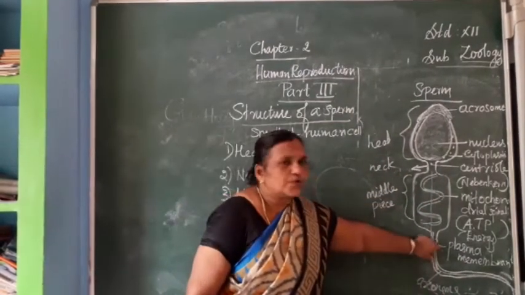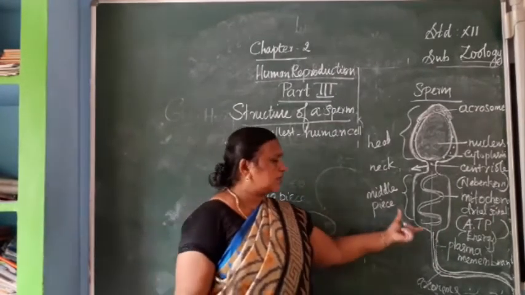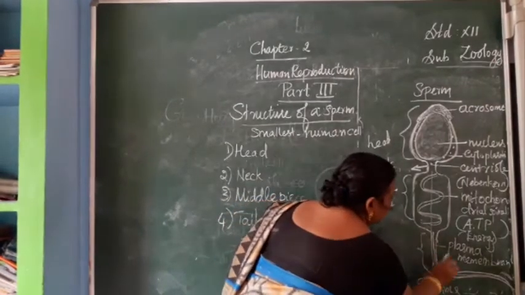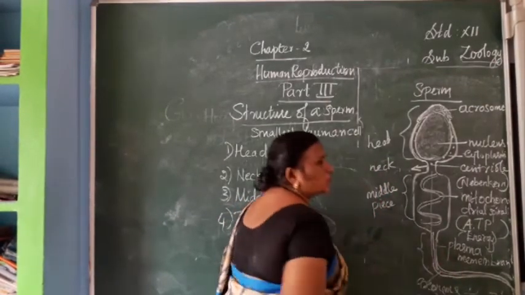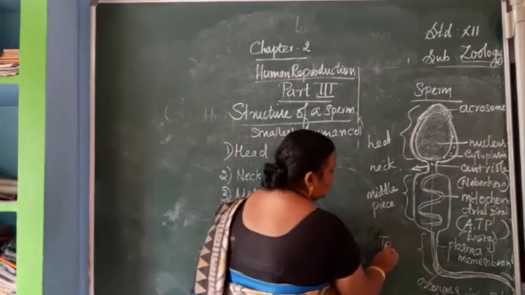This axoneme filament gives strength to this tail. So the outer covering of the tail region is the plasma membrane, and the filamentous axoneme is present inside this plasma membrane.